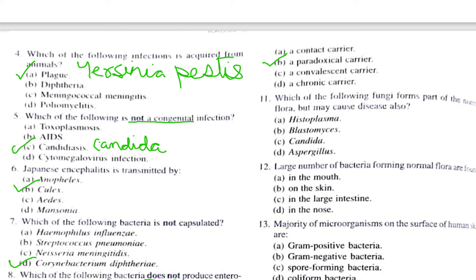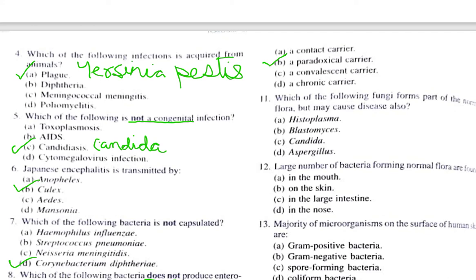Question number 11. Which of the following fungi forms part of normal flora but may cause disease also? Option A, Histoplasma, B, Blastomyces, C, Candida, and D is Aspergillus. Out of this, the fungus which is present as normal flora is only Candida, as I have told you previously also. The others can cause the infection.